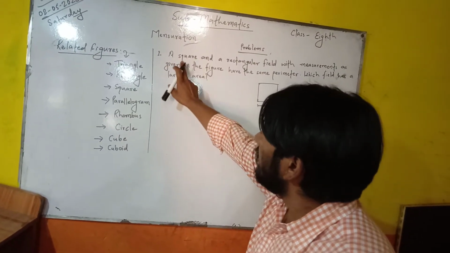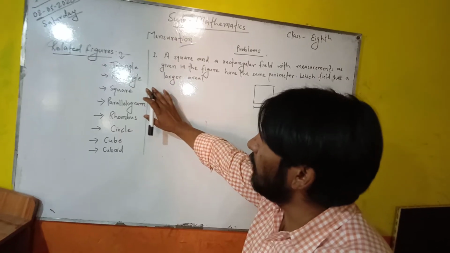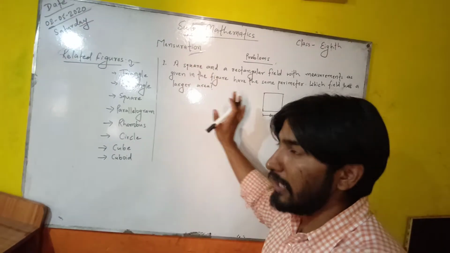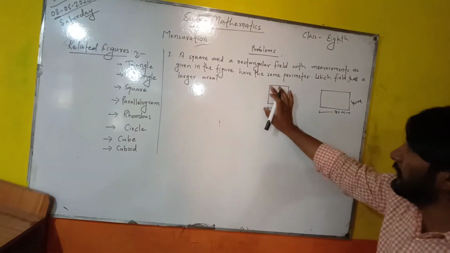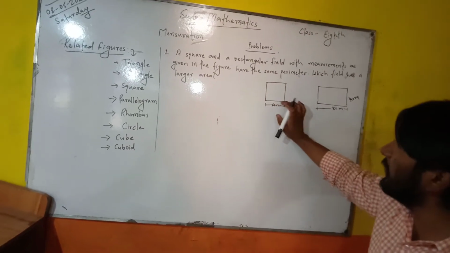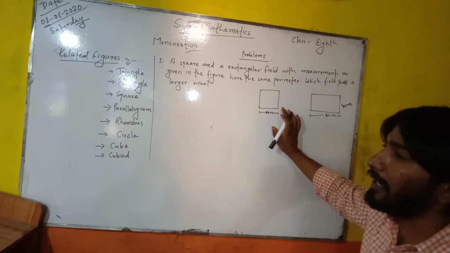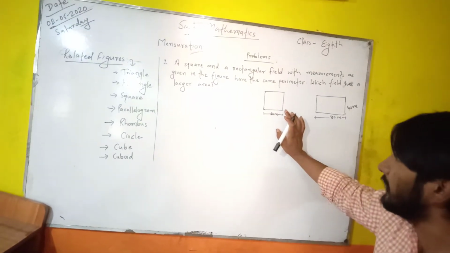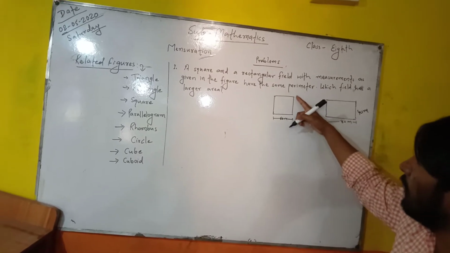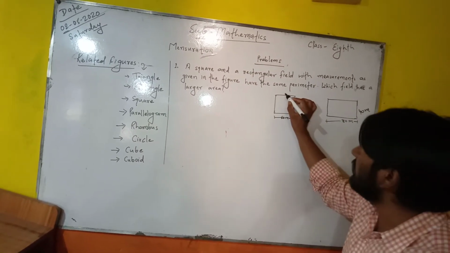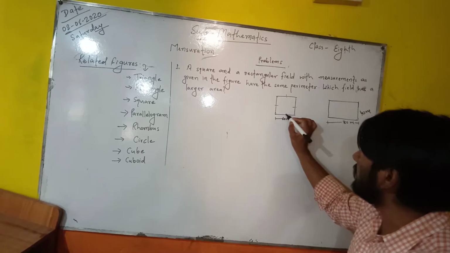A square, earlier I told you I defined what is a square. Once more I define. A square is a special type of quadrilateral. Here it is the figure of a square. Quadrilateral means a closed figure having four sides. A square is a special type of quadrilateral in which all four sides are equal. Means that this side is equal to this and this.